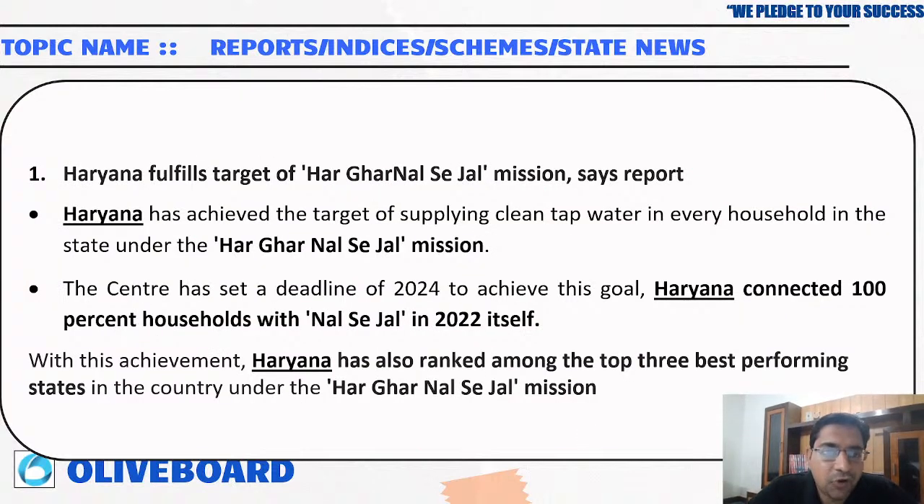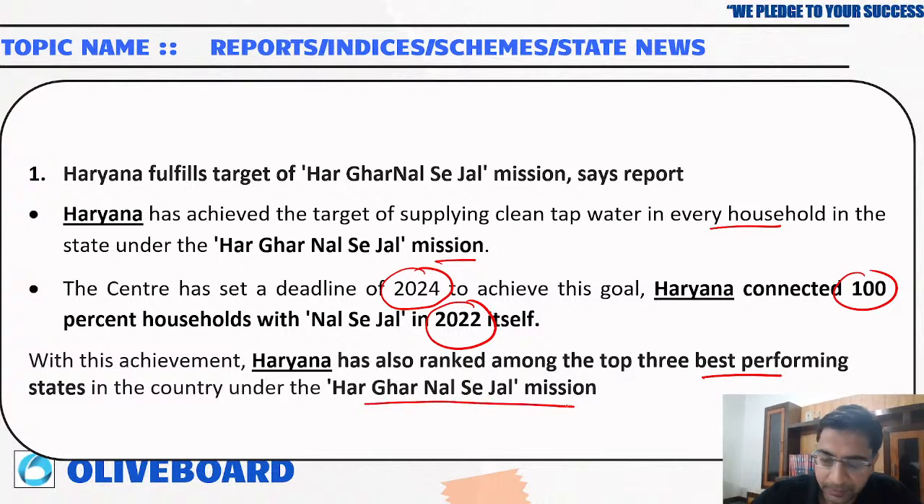Now, Haryana fulfills the target of the Har Ghar Nal Se Jal mission. Before the set target, Haryana has already completed it. Haryana has achieved the target of supplying clean tap water to every household. The Centre has set a deadline of 2024, but Haryana connected 100% of households in 2022 itself, 2 years before that. With this achievement, Haryana has also ranked among the top 3 best performing states in the country under the mission.